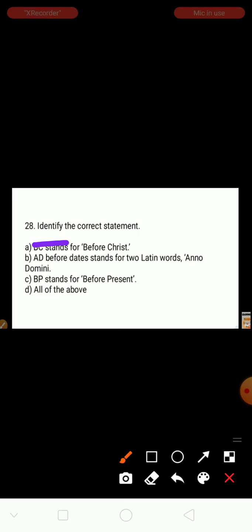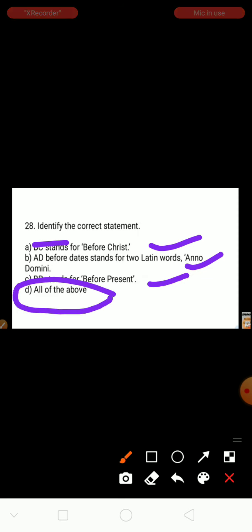Question number 28. Identify the correct statement. See here, they gave the options A, B, C and D. Which statement is correct? First option: BC stands for before Christ. This statement is correct. AD stands for two Latin words, Anno Domini. Some people say that AD means after death. That is a wrong answer. AD means Anno Domini.